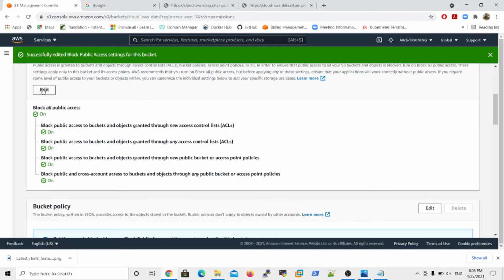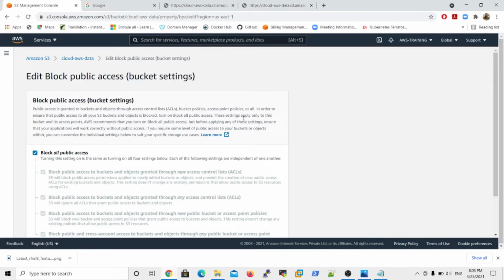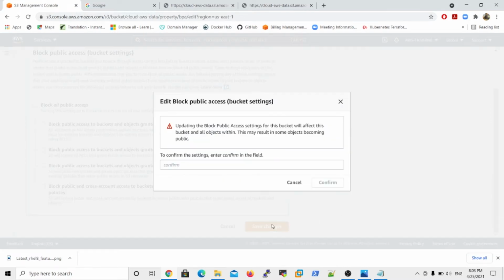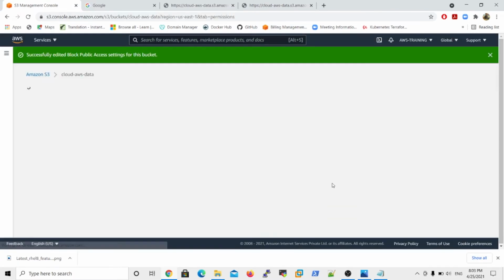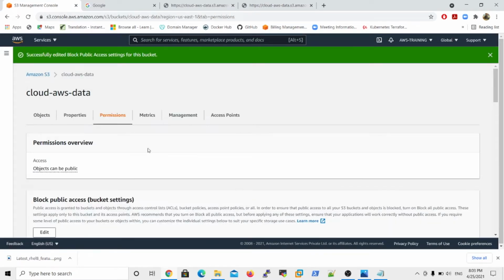But in that case, again I want to disable block all public access. Save changes and confirm it. Right, now public access is completely disabled.